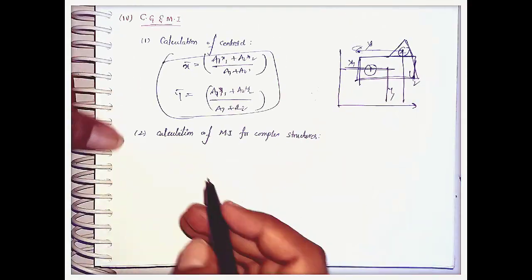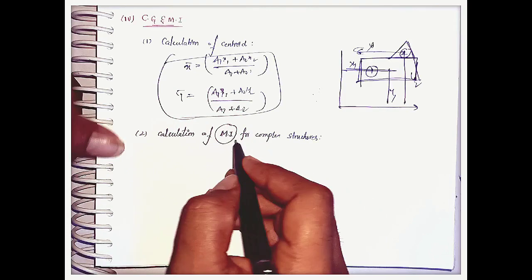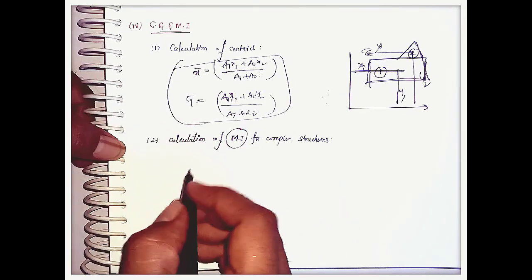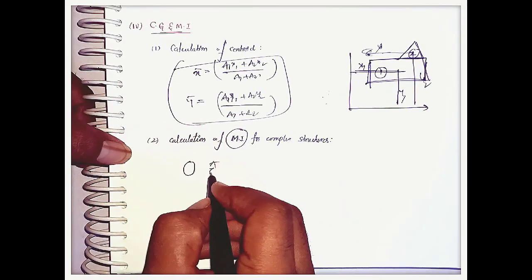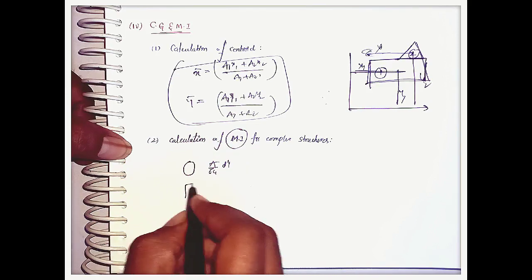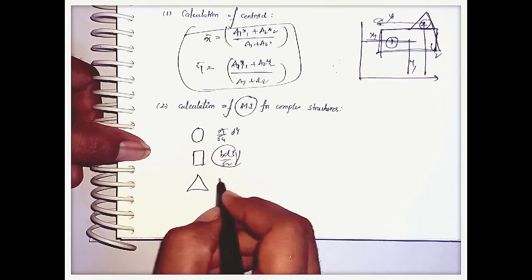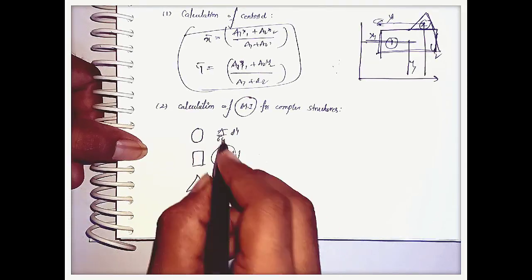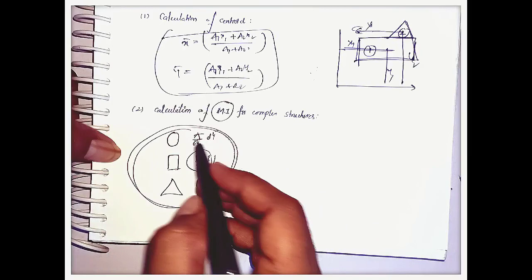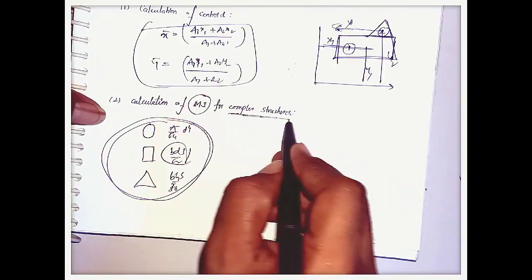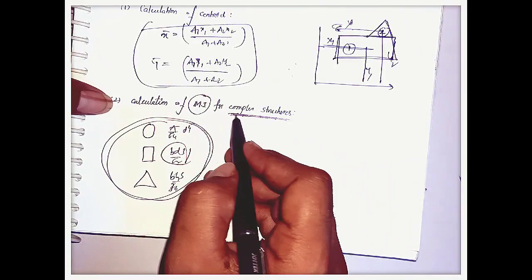The next point is calculating the moment of inertia. The moment of inertia of standard bodies: for a circle, pi by 64 d power 4, for a rectangle, bd cubed by 12, and for a triangle, bh cubed by 36. Like this there are different cross sections with different moments of inertia. The main thing here is the calculation of moment of inertia for complex sections.